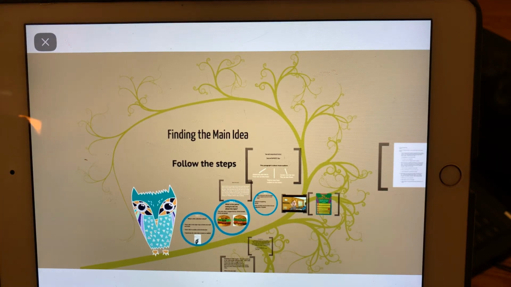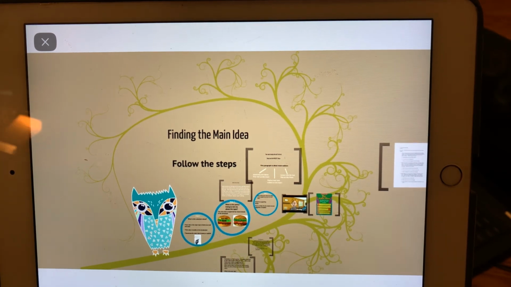Hey guys, just wanted to hop on here today and do a short review on finding the main idea. If you'll remember, finding the main idea was one of the first topics that we went over in your Ready book. So, let's do a little review on it, and then we'll go through this Prezi. The Prezi's got some questions and some passages, and I want you to pick out the main idea, and I'll give you a chance to do that.